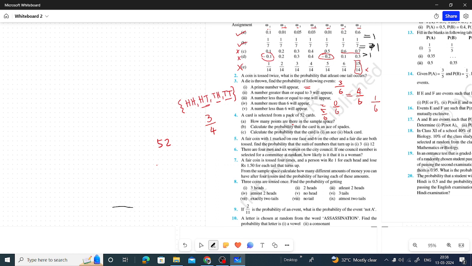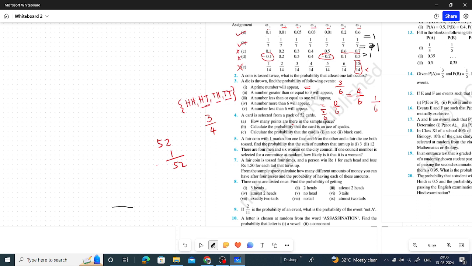Calculate the probability the card is an ace of spade. How many ace of spades are there? Spades means 13 spades are there, in which one is ace. So total 1 out of 52. That is the required probability for the second question.